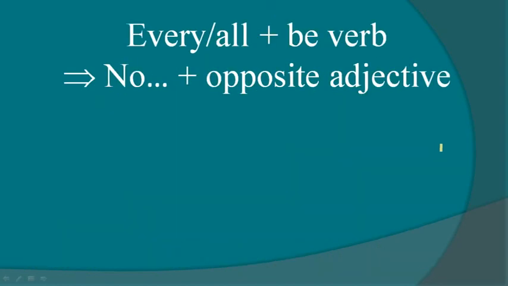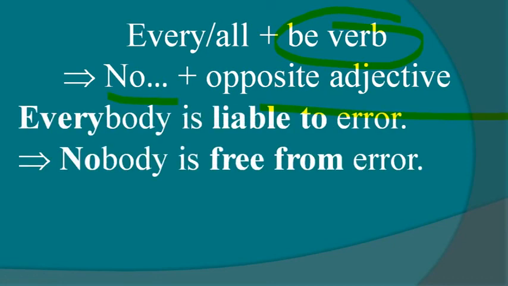But you should remember one thing. If you don't get main verb after every or all, that time you have no three options, you have only one option. If you get be verb after every, you have only one option, that is no plus opposite adjective. For example, everybody is liable to error. Here is is an auxiliary verb, so we have only one option, that is no plus opposite word. So everybody,